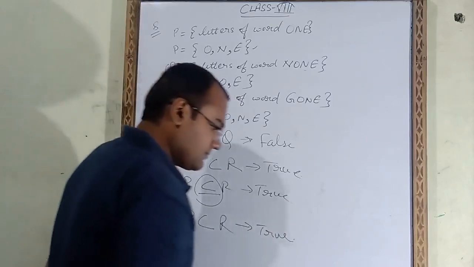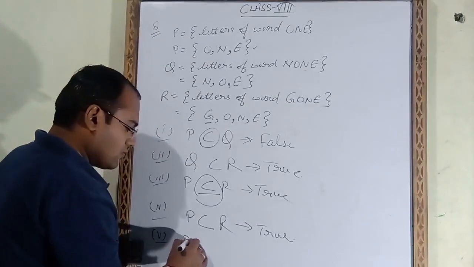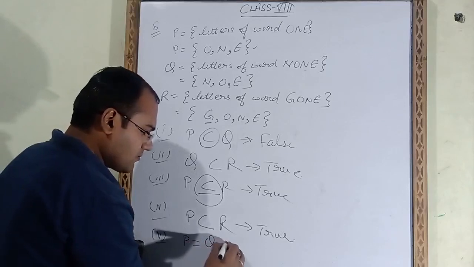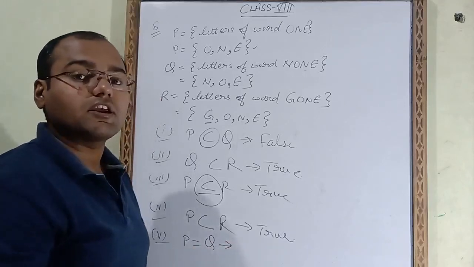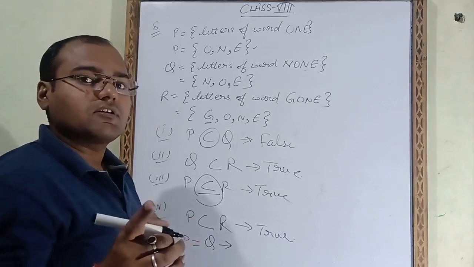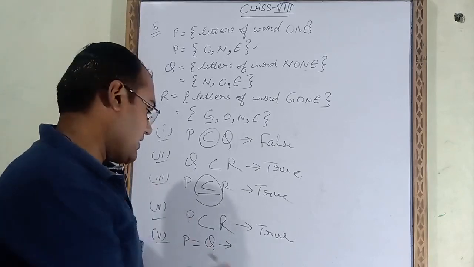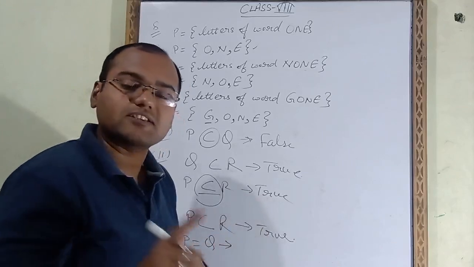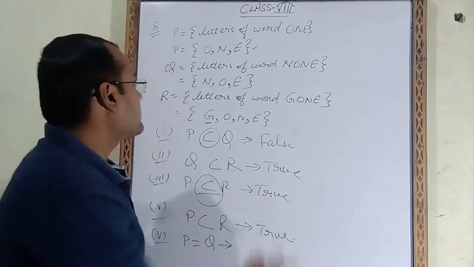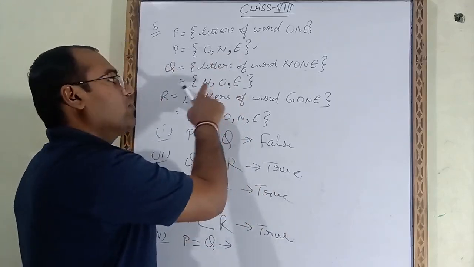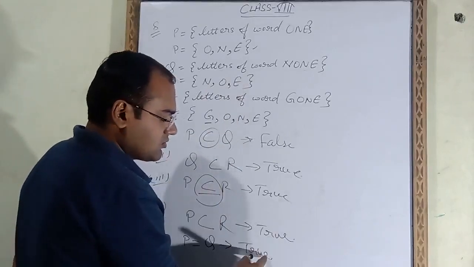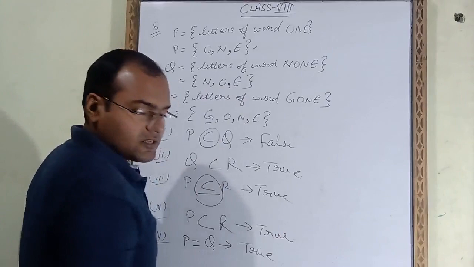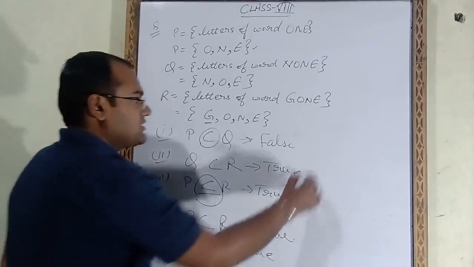Fifth. P equal Q. In equal sets, what we have to do? We have to check whether P elements and Q elements are same or not. P has O, N, E, Q has O, N, E, all are same. That means this statement is true. Now sixth part.